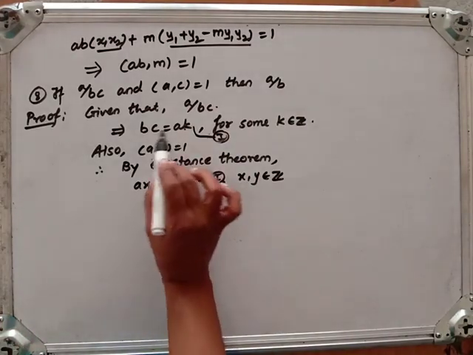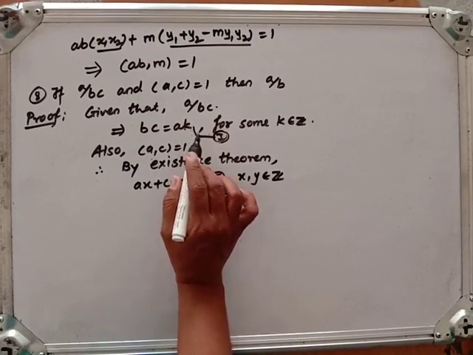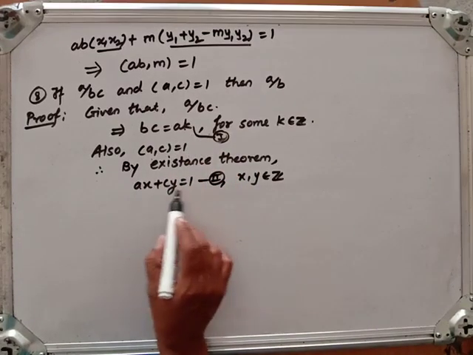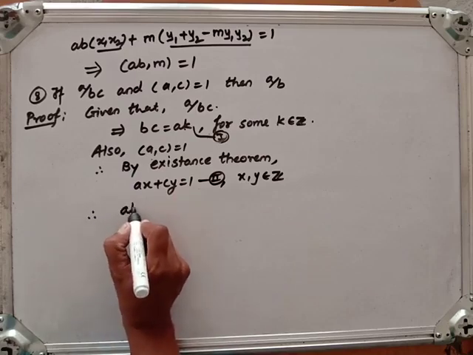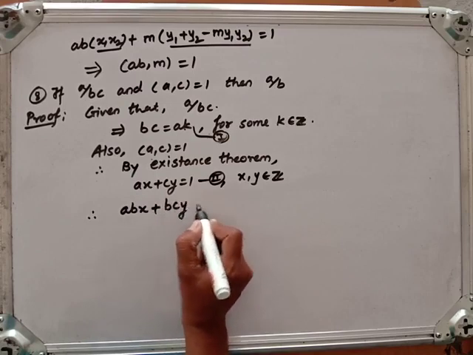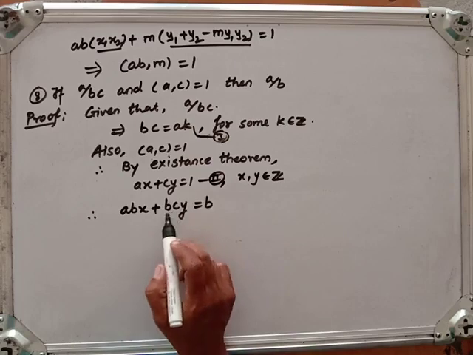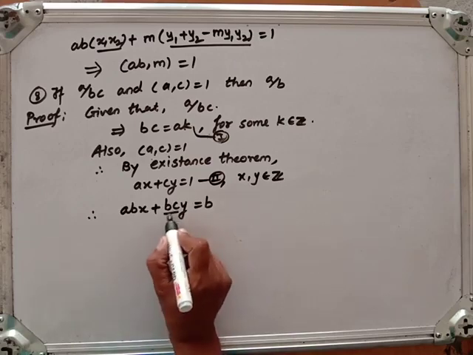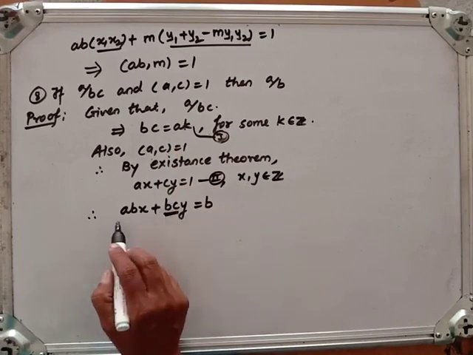Now here BC is equal to AK. So let us multiply equation 2 by B. Therefore ABX plus BCY is equal to B. Purposely I am doing this, so as I get a BC term here, I can replace it with AK and we can take A common.